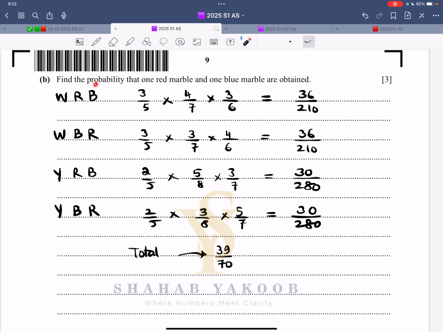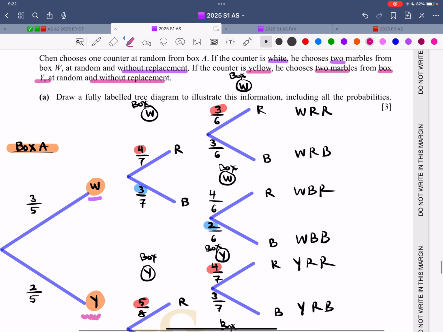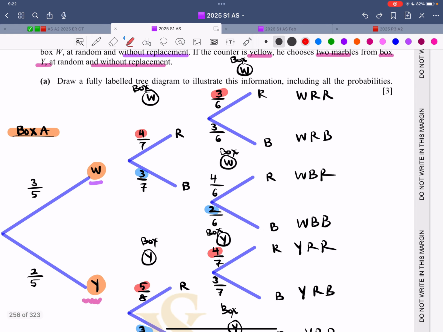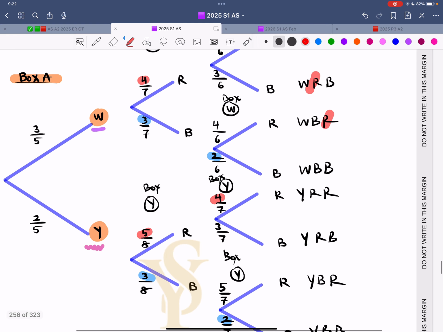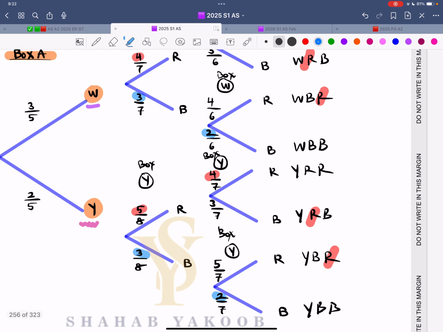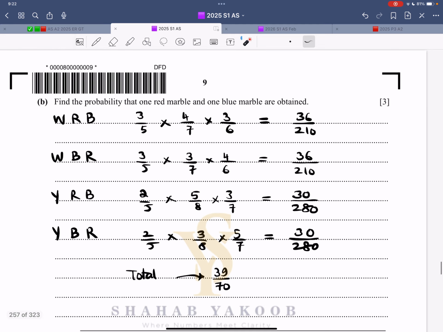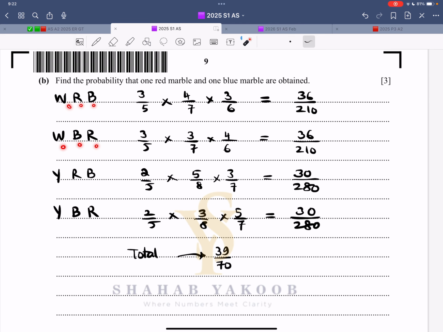It says find the probability that 1 red and 1 blue marble are obtained. How can you get that? So you can get 1 red, 1 blue. Let me highlight it. So this is red. Let me choose the right color. This is 1 red, 1 red, 1 red, 1 red. So 1 red and 1 blue, like this: red, blue, and so on. So now think about it. We have white, red, blue, red; yellow, red, blue, red; white, red, blue, red; yellow, red, blue, red. Pick up the probabilities.